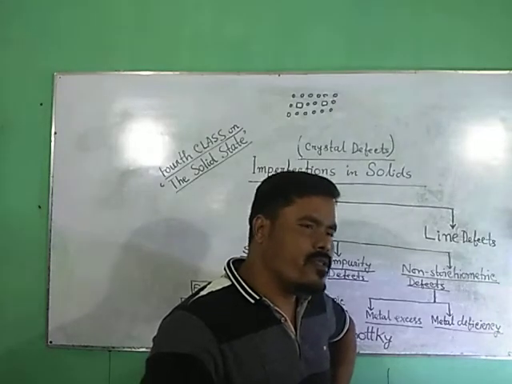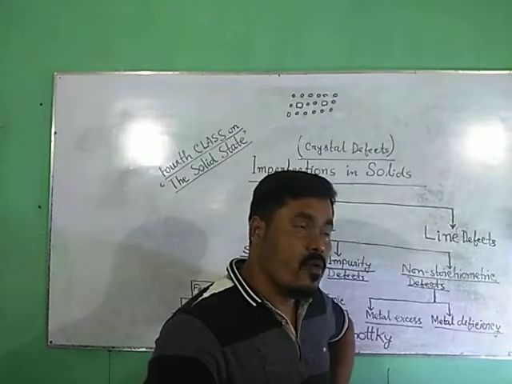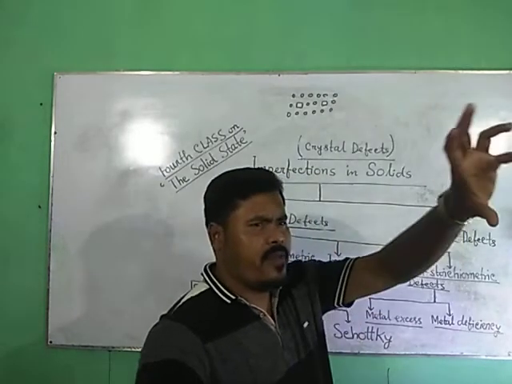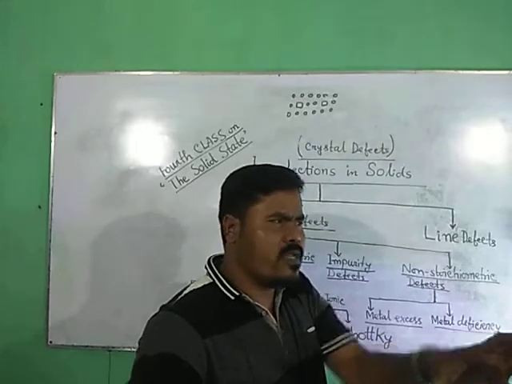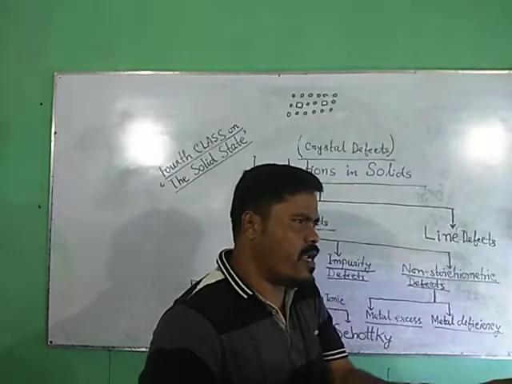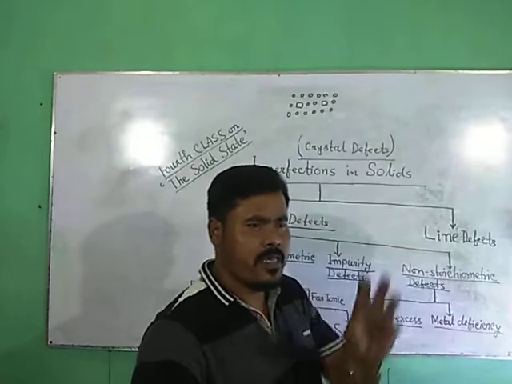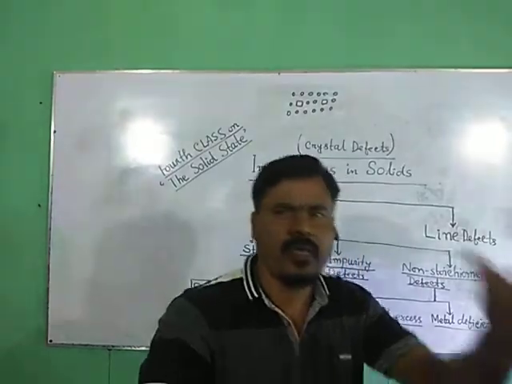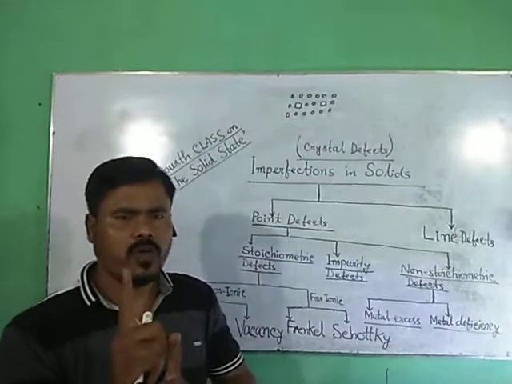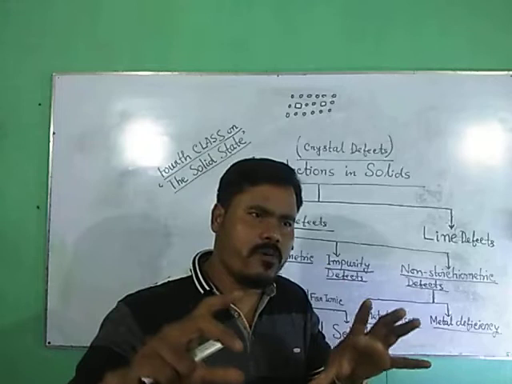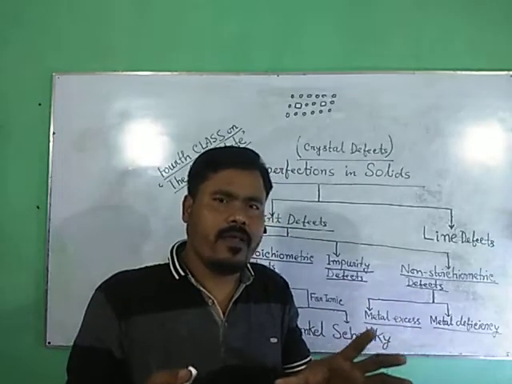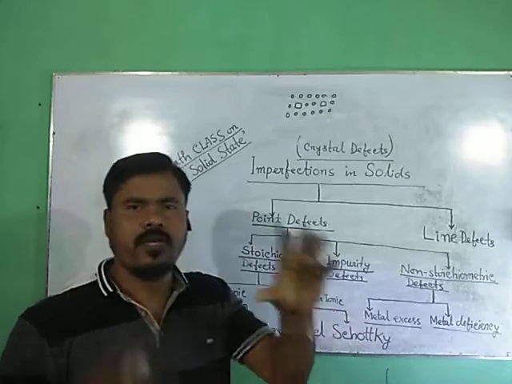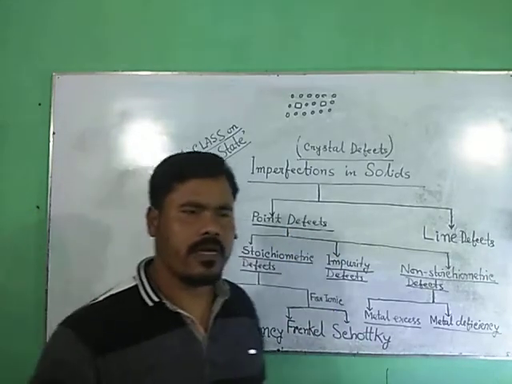We have to give attention in our study to where and why the defects occur and how they alter the properties of the solid, such as density, electrical conductivity, color. To know how these properties are affected by irregularities of arrangement of particles, we will now try to study.